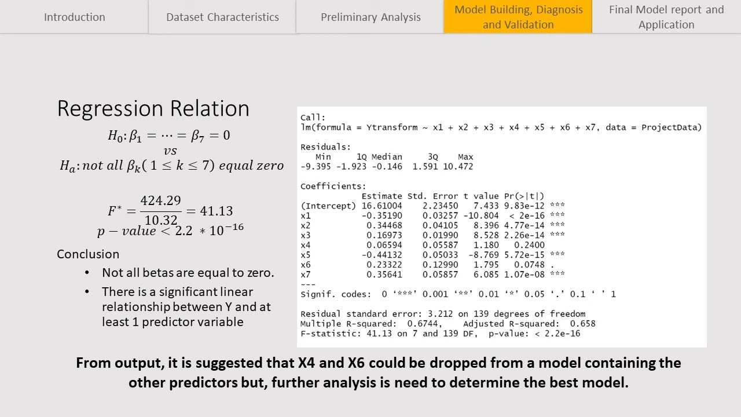Moreover, as we can see from the output, if we were to test if a specific beta is equal to 0, then it would be suggested that the number of assists and the number of blocks made by the team could be dropped from a model containing the other predictor variables. However, further analysis is needed at this point to confirm whether that would be the best model or not.